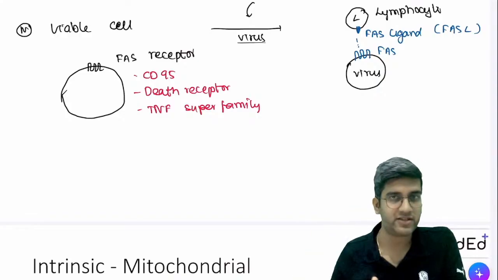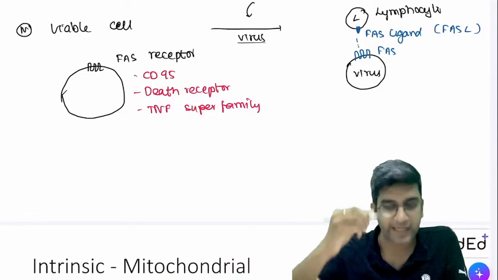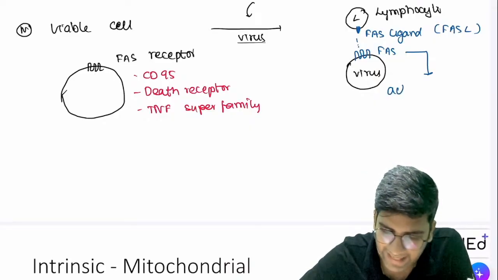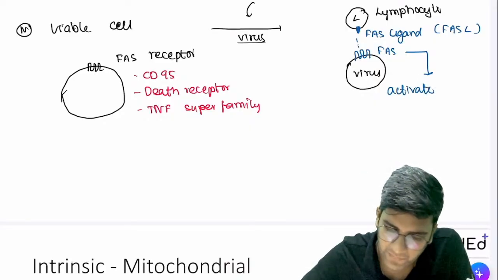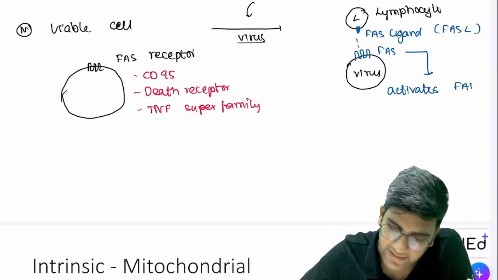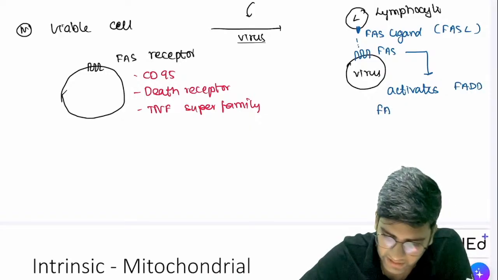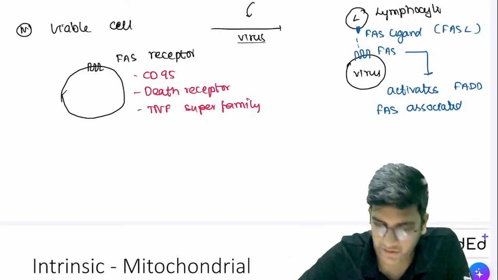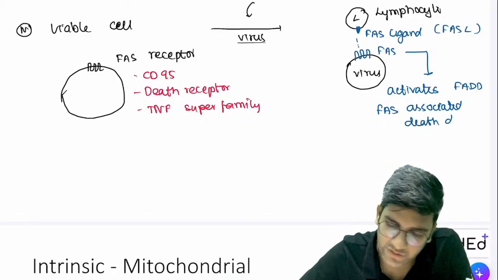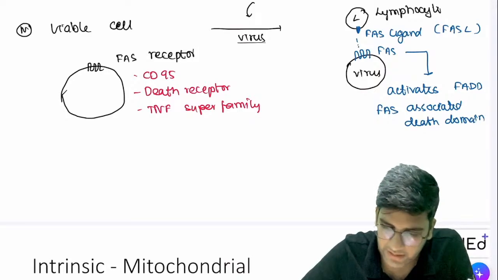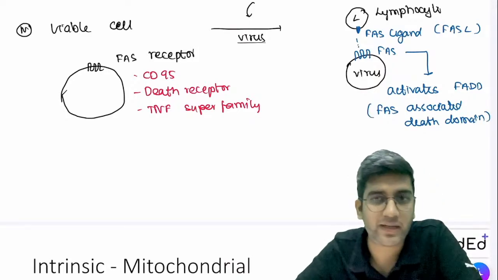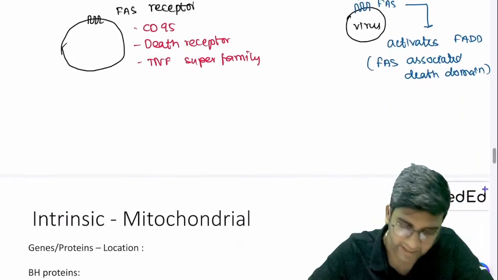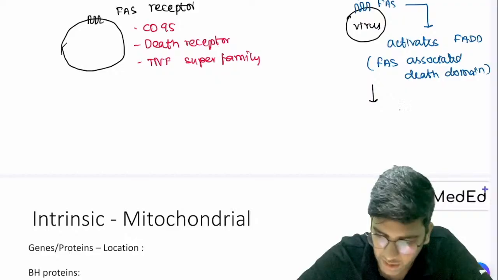Fine. FAS ligand and FAS interaction. So the ligand binds to the FAS receptor. Will it activate the receptor? It will. It activates downstream pathways, lots of domains called FADD, which is FAS associated death domain. It's an activation, that's all. Okay, if you remember this or if you don't remember, doesn't matter for us. It's FAS associated death domain. This will be activated. It's like normal receptors and this downstream pathway will be activated. This FADD will activate something called a procaspase.